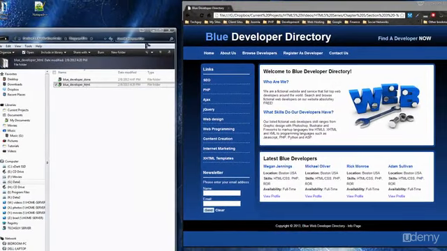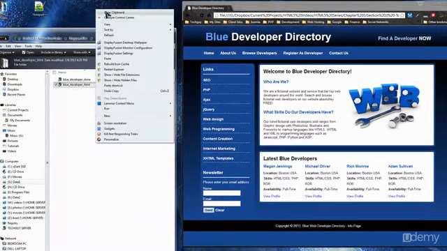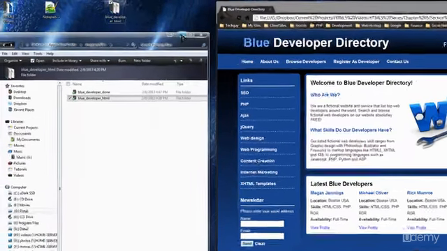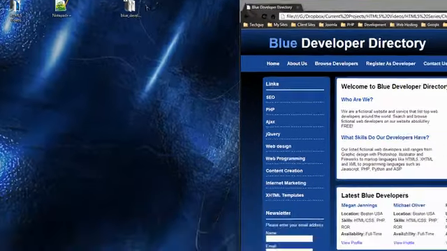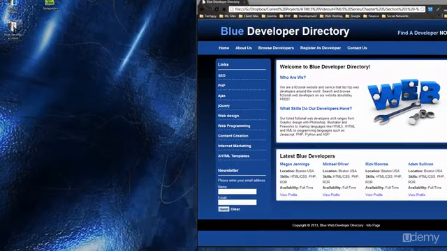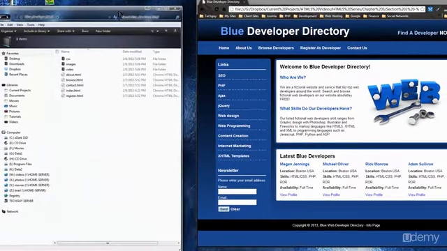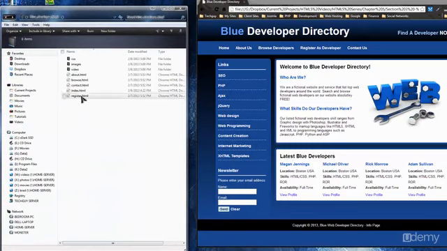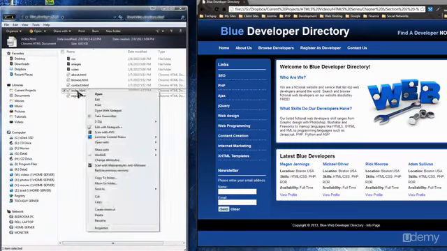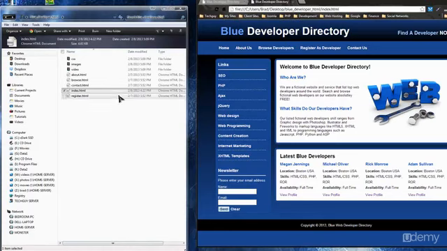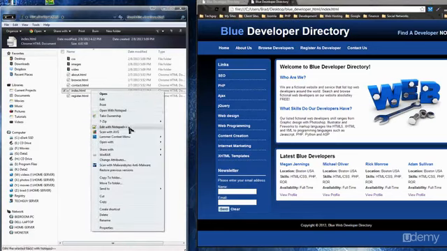I'm going to copy it and paste it on my desktop. Okay, so I'm going to open my index file on the browser first, and then I'm going to open it in Notepad.